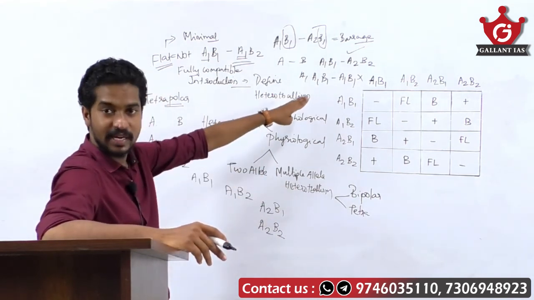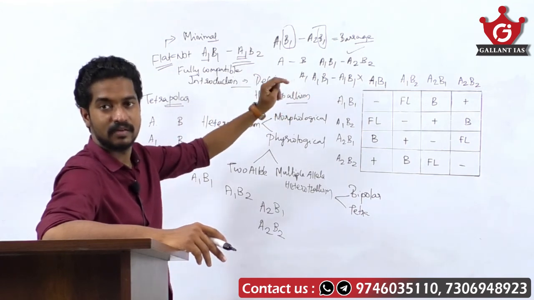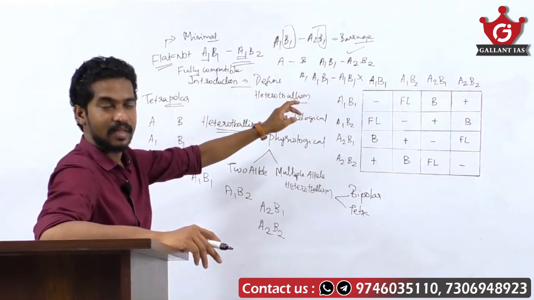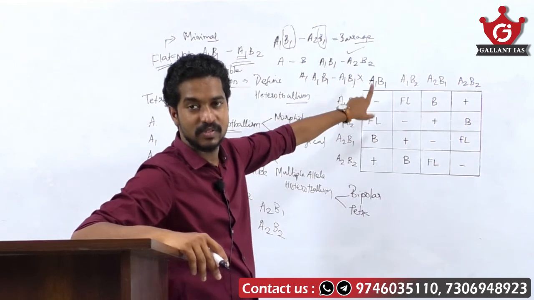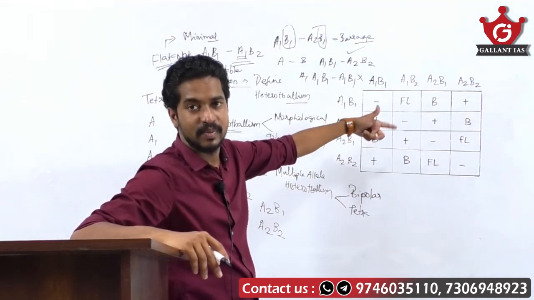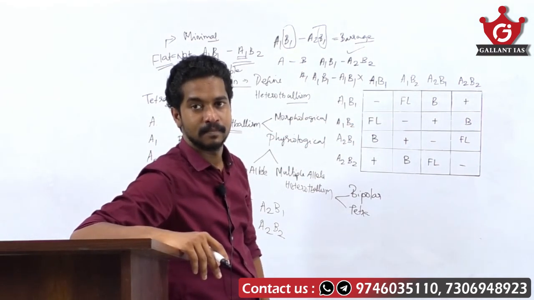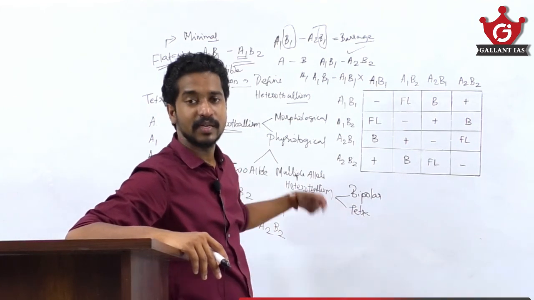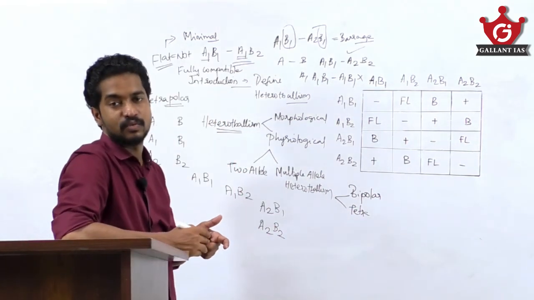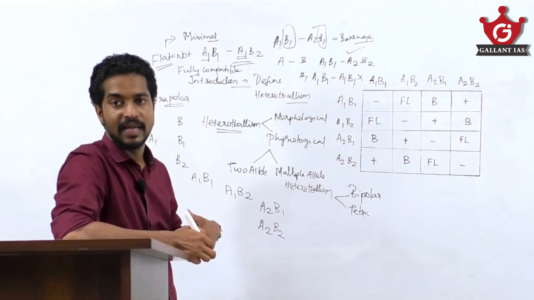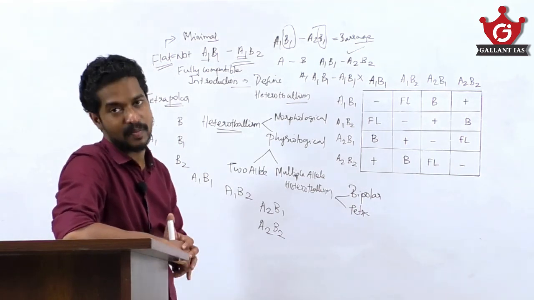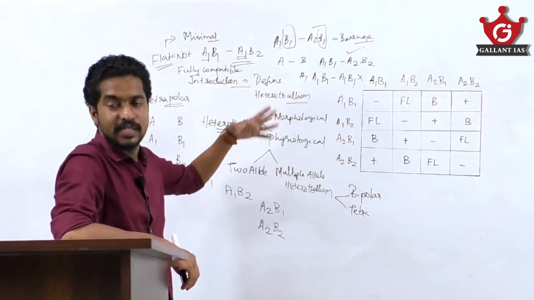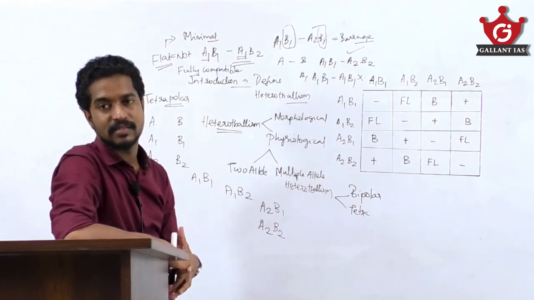Then define tetrapolar heterothalism, the reactions, and the possible gametes. At the conclusion, write that tetrapolar heterothalism increases the chances of crossbreeding. So this is the right way to address this question.